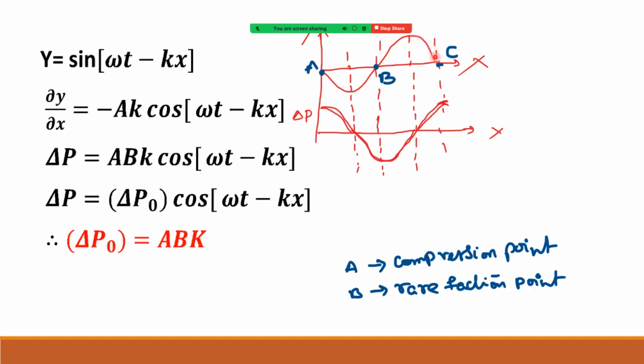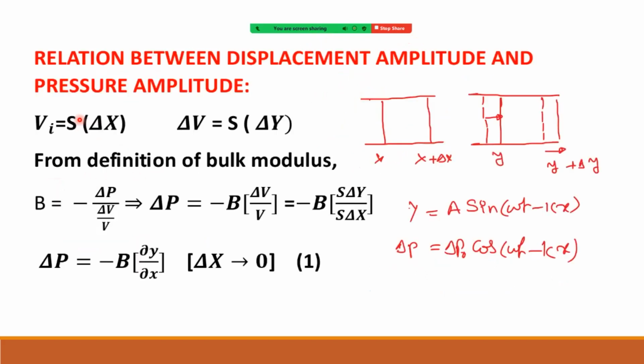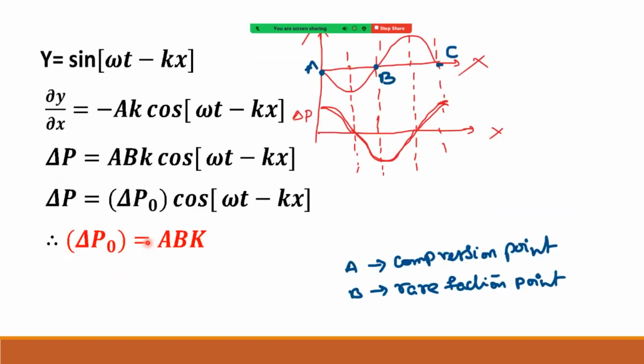Now see carefully, coming to pressure, delta P equal to, see what we are writing here. In the previous one we got delta P equal to minus B into slope, right? Now see this one, slope is minus AK into cos function.